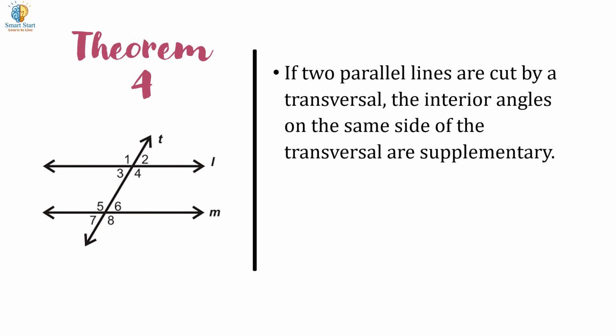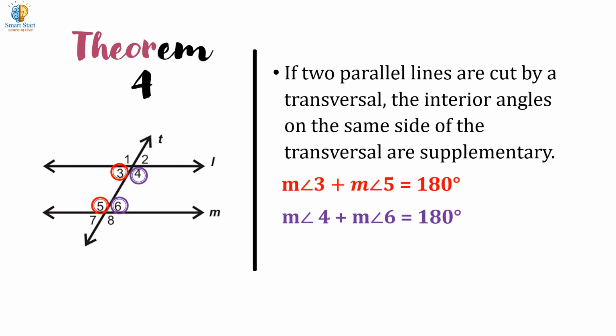Fourth, if two parallel lines are cut by a transversal, the interior angles on the same side of the transversal are supplementary. That is, the measure of angle 3 plus the measure of angle 5 equals 180 degrees. The measure of angle 4 plus the measure of angle 6 equals 180 degrees.